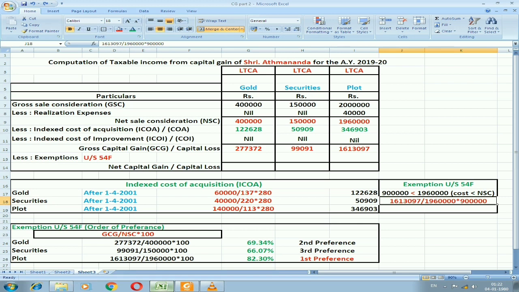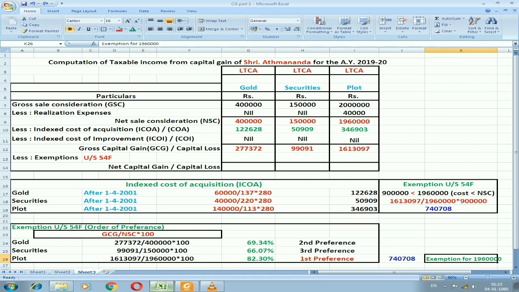By using this formula, we are going to get the exemption under section 54F with the amount of 7,40,708. So now this 7,40,708 is for first preference. So let us check whether there is a left out amount for other exemption, as we have already taken exemption for 19,60,000. Net sale consideration is 19,60,000. We have taken exemption up to that amount.